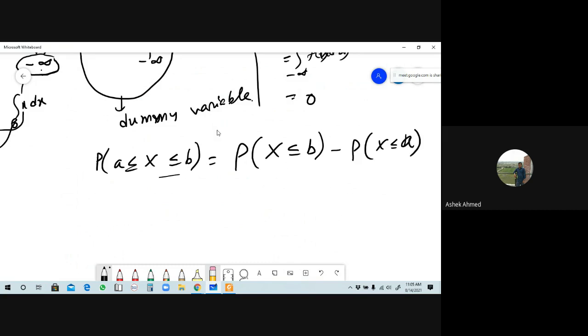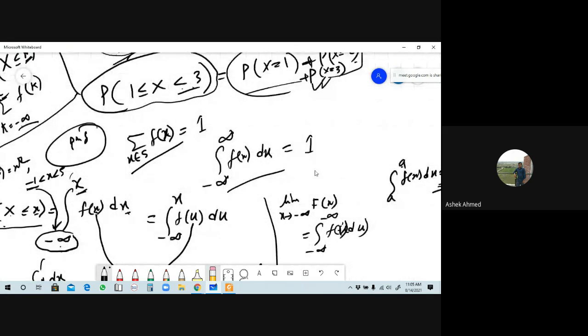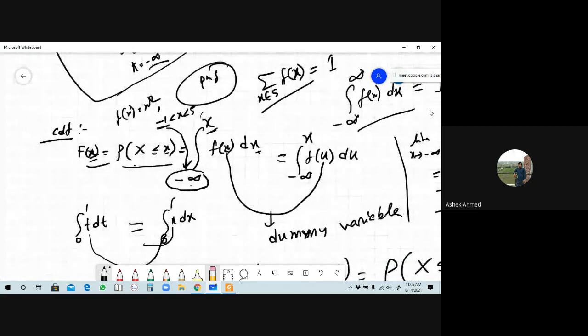Okay, so from here we know that already this is the value of the CDF, is it right? জি স্যার। Okay. From here if you find out the values of capital F of a, তাহলে কত হবে বলো তো?